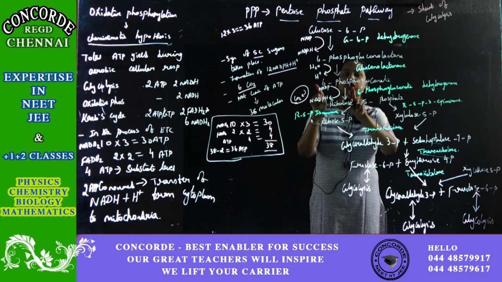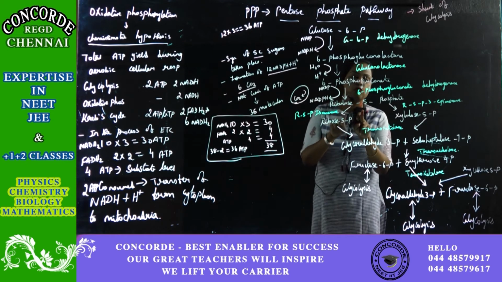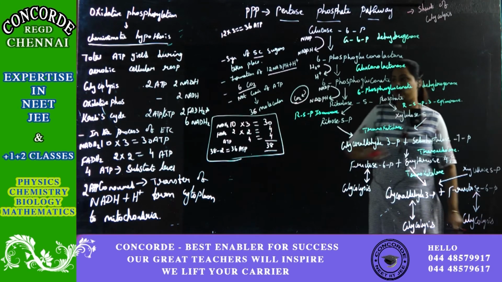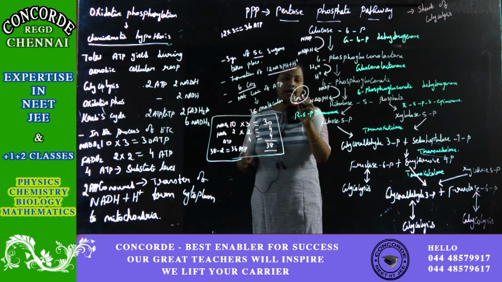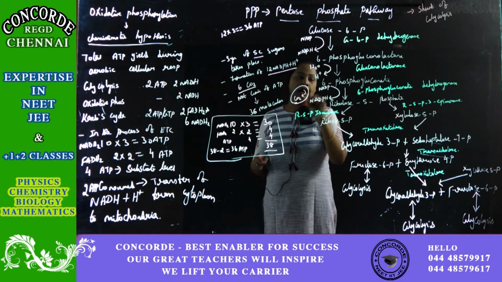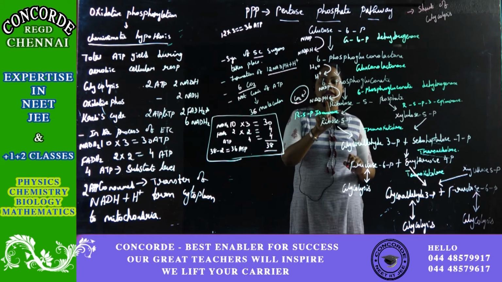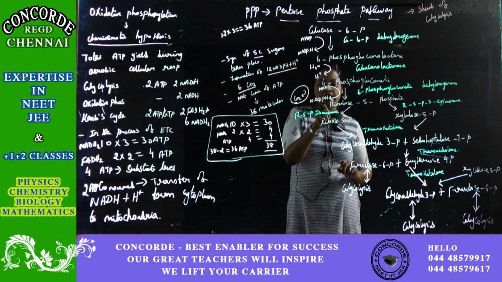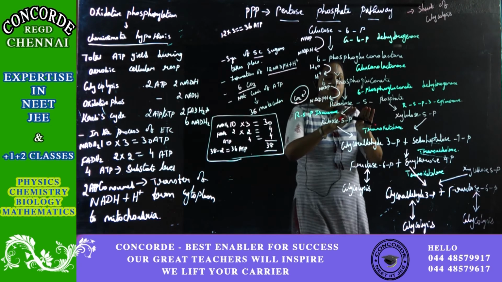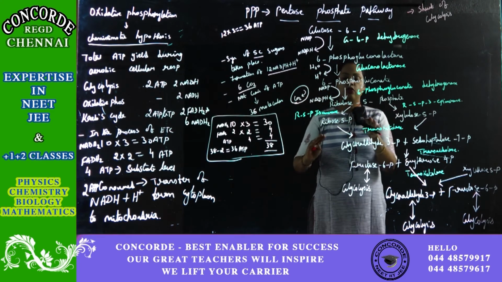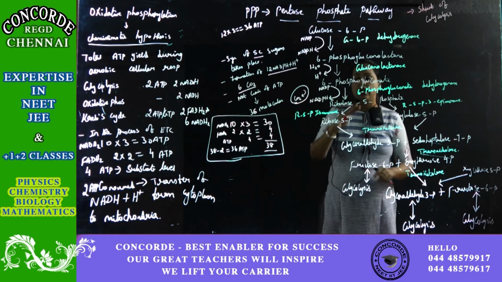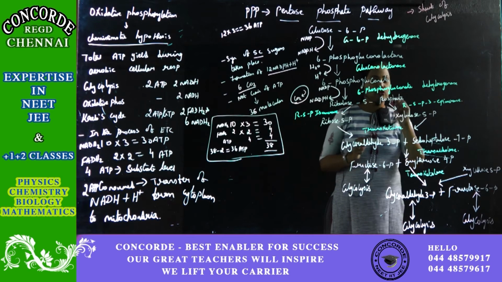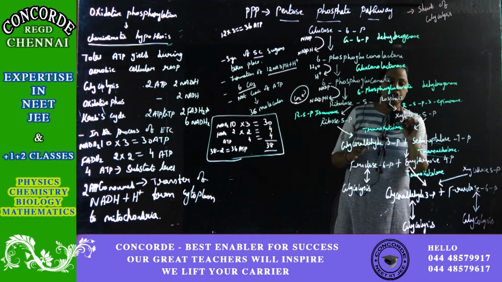Next, this 6-phosphogluconate will be converted into ribulose 5-phosphate with the help of the enzyme 6-phosphogluconate dehydrogenase. In that step, one decarboxylation will happen. Another proton, the removed H, will be joined with NADP to form NADPH. This compound ribulose 5-phosphate will go to either isomerase or epimerase. If it goes to isomerase, it will produce ribose 5-phosphate, and if it goes to epimerase, it will produce xylulose 5-phosphate.